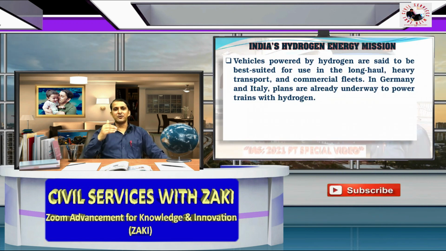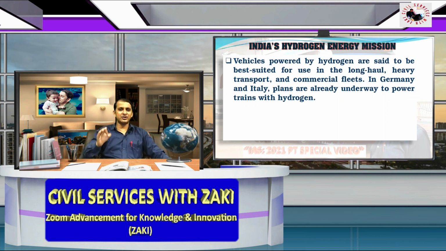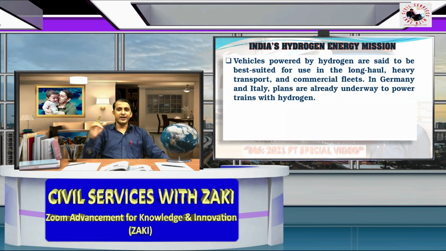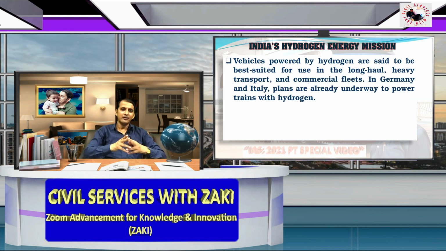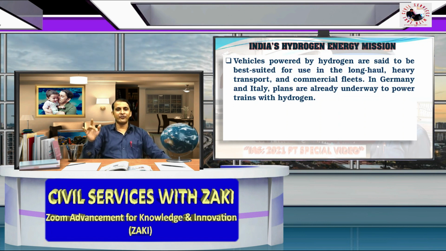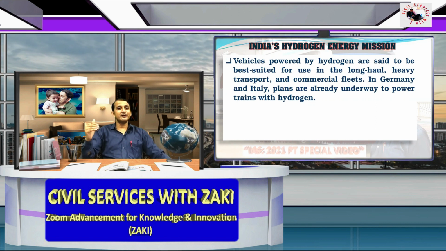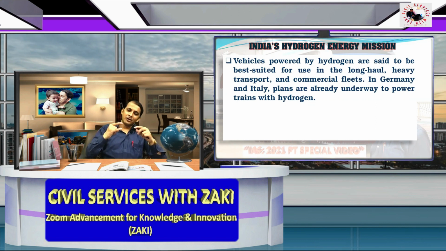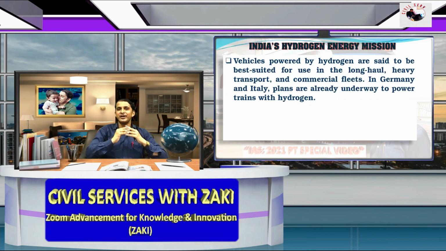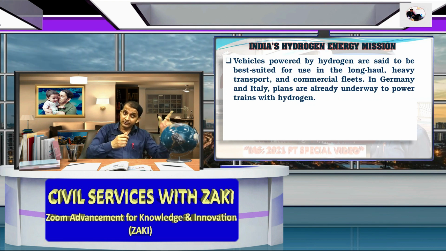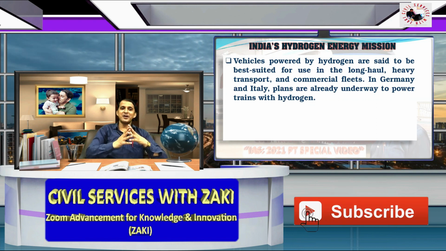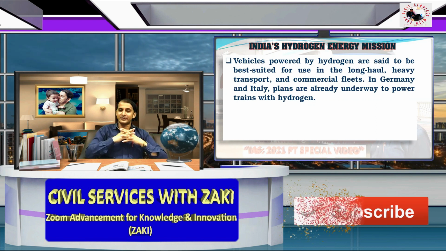So we move forward and see. Vehicles powered by hydrogen are said to be best suited for long haul, heavy transportation, and commercial fleets. In Germany and Italy, plans are already underway to power trains with hydrogen. The world's first hydrogen train was introduced in Germany, and after Germany, Italy also adopted this type of train.